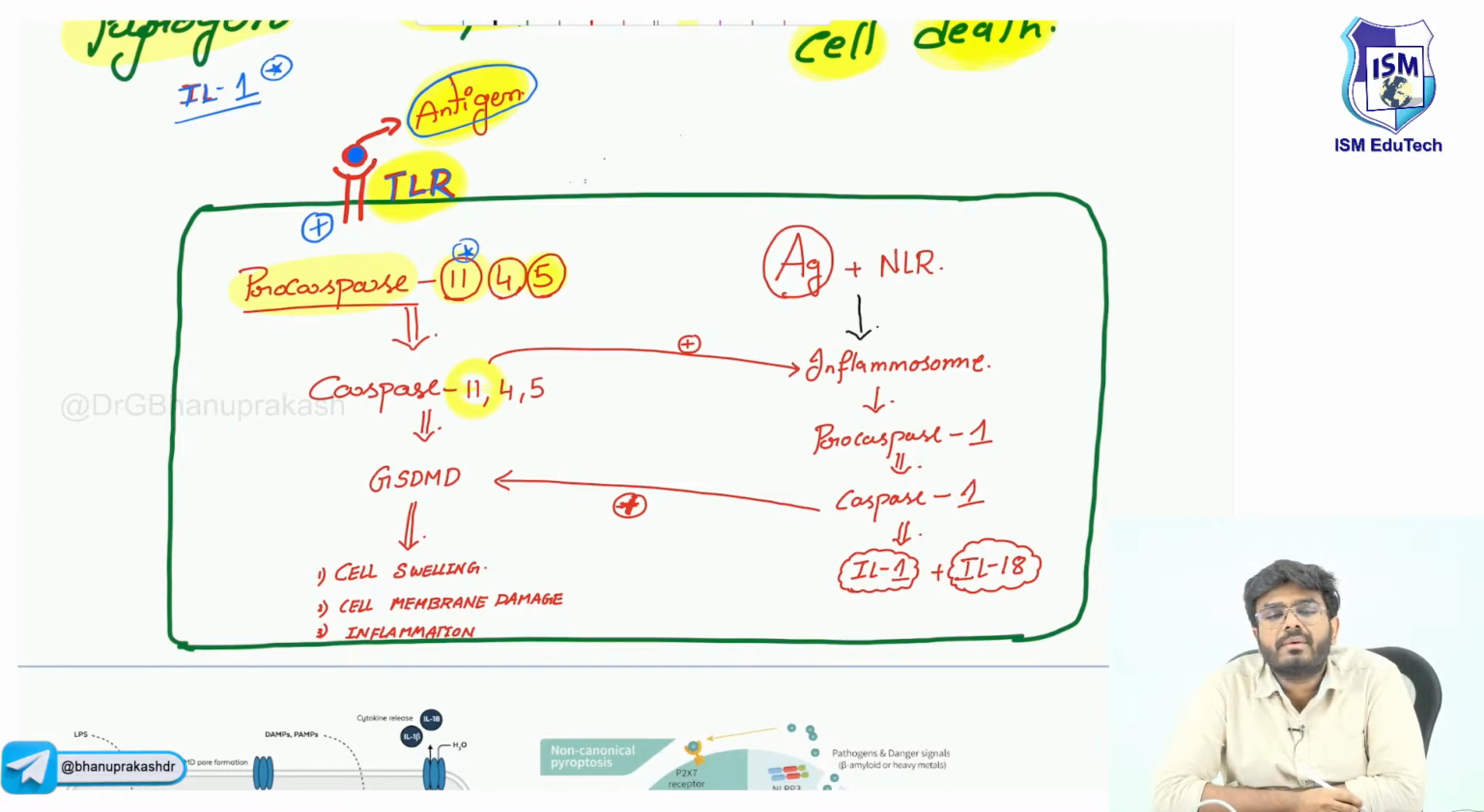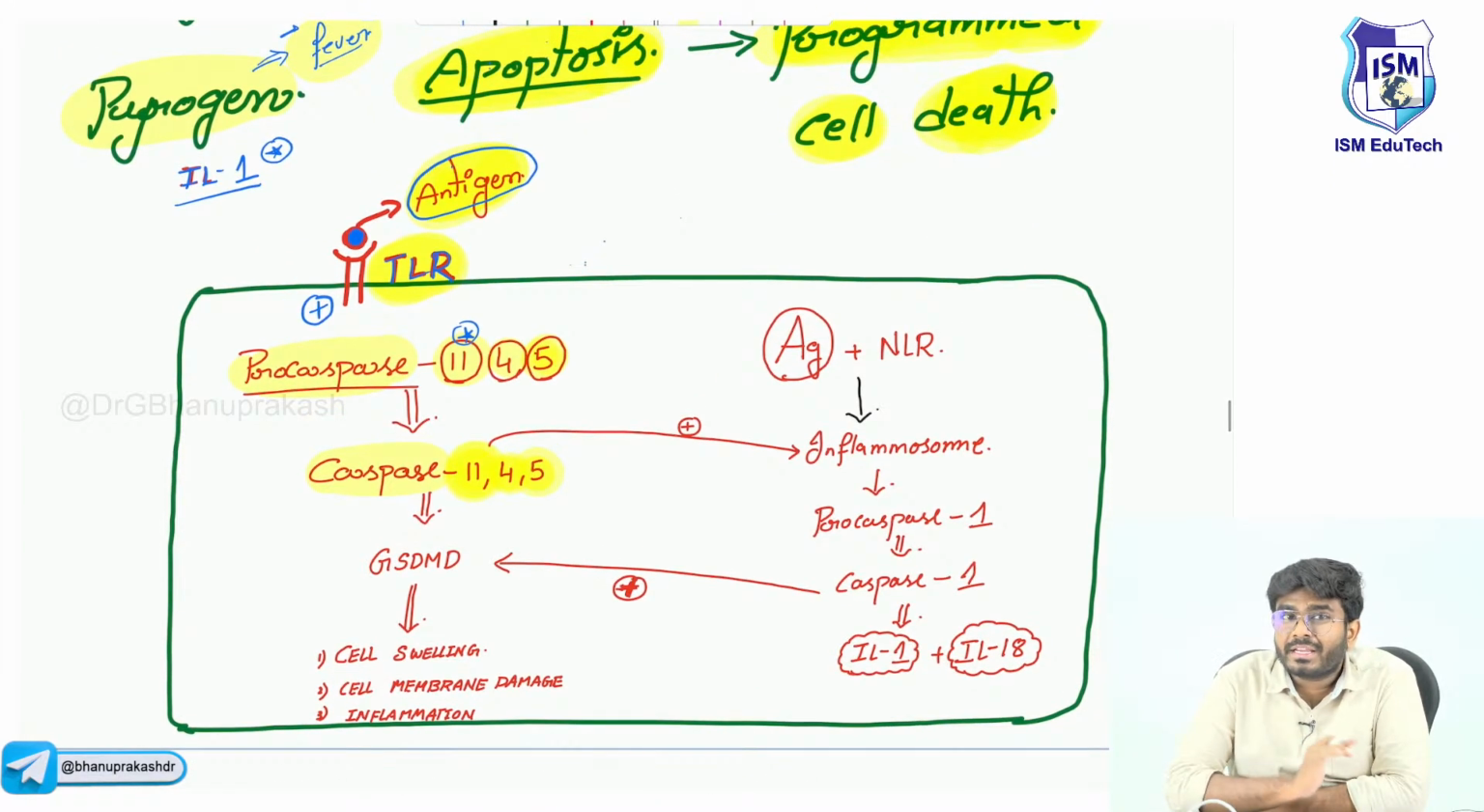Okay, procaspase number 11, 4 and 5 will be converted into active caspases. Active caspase number 11, 4 and 5. Now, you should look here. See, are caspases getting involved or not? Yes sir, caspases are getting involved.